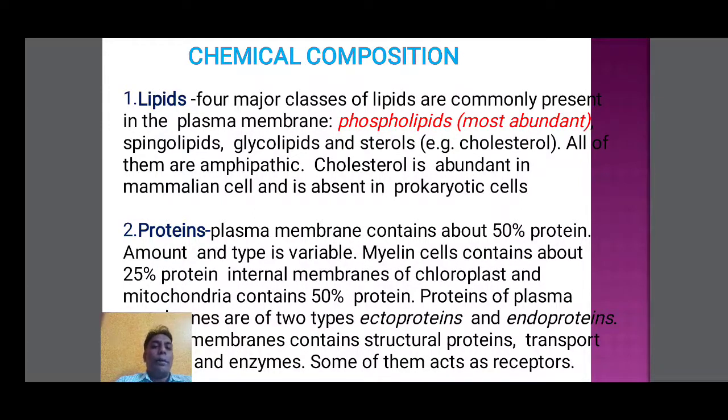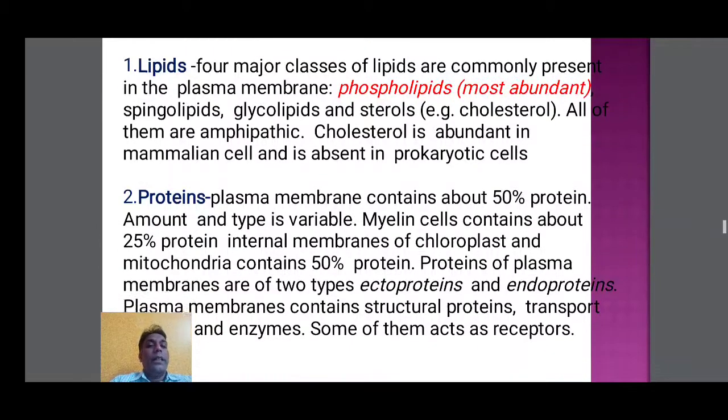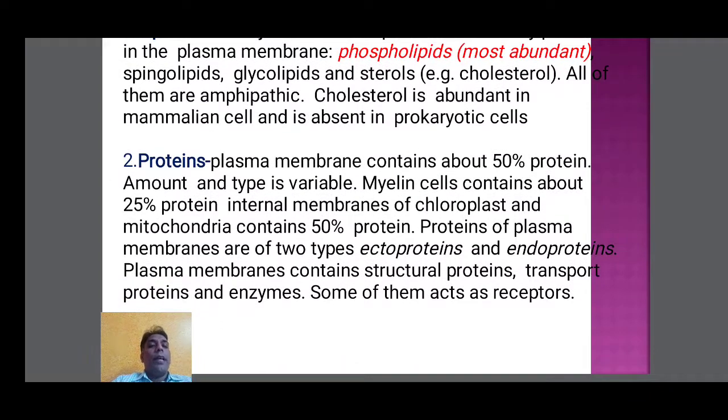They show amphipathic character. Cholesterol is abundant in the mammalian cell membrane. In the prokaryotic cell membrane, cholesterol is completely absent. Next, proteins. The plasma membrane contains about 50% proteins, but the amount varies by type.